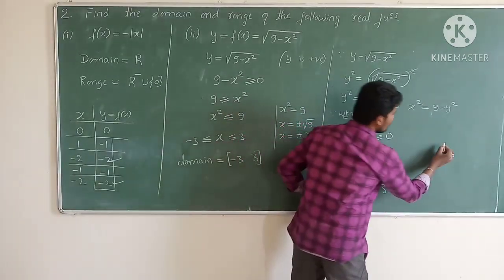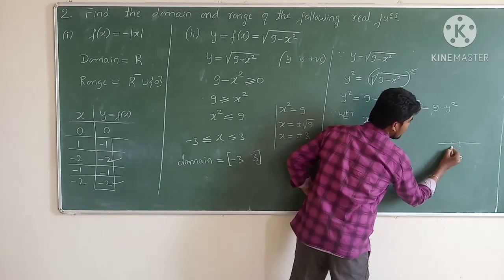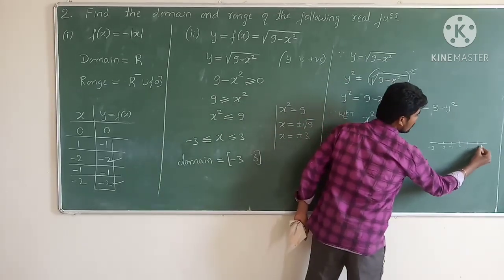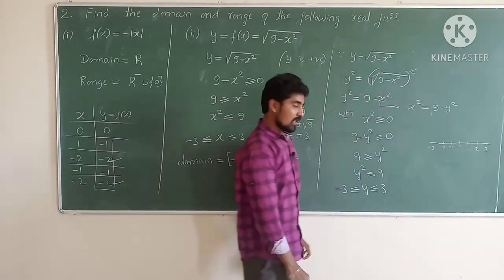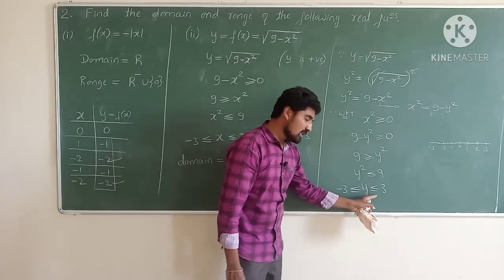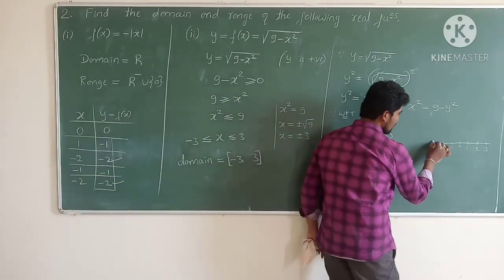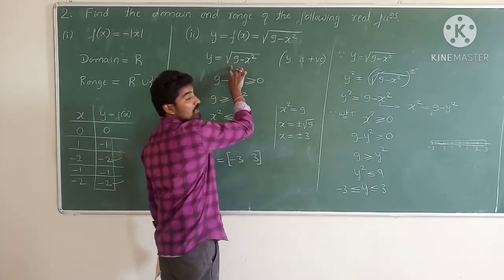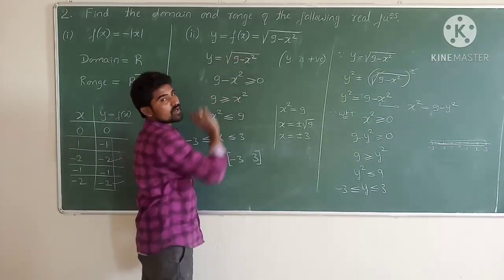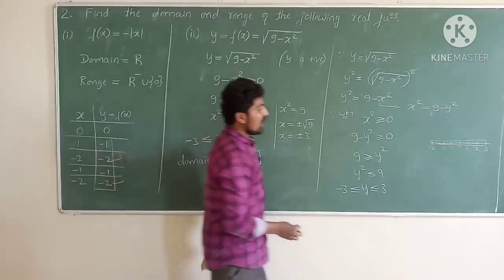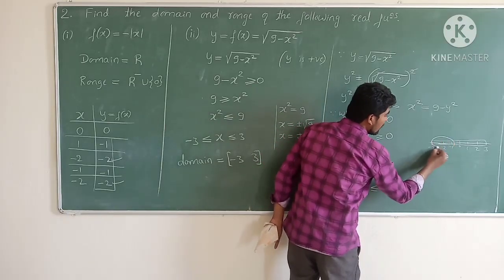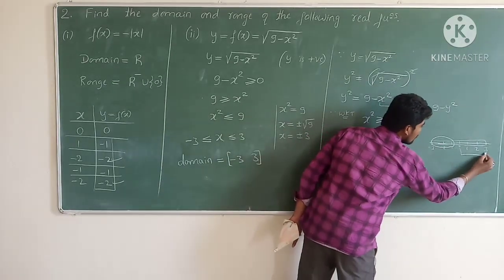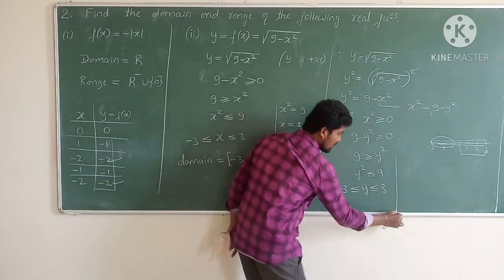If y is greater than or equal to minus 3, means this side is 0, here minus 1, minus 2, this side minus 1, this side 1, 2 and next is 3. So y is greater than or equal to minus 3 and less than or equal to plus 3 means y must belong to this region. Minus 3 is the 3rd one. But according to him, y is a positive square root of 9 minus x square. Therefore y should not be equal to the negative quantities. Therefore y should lie between what? 0 to 3.